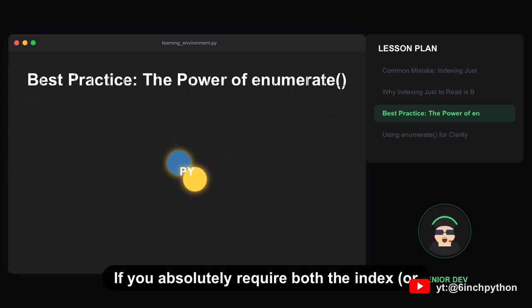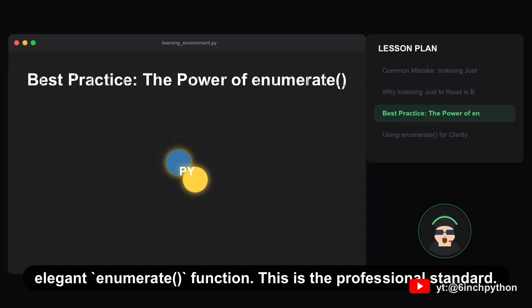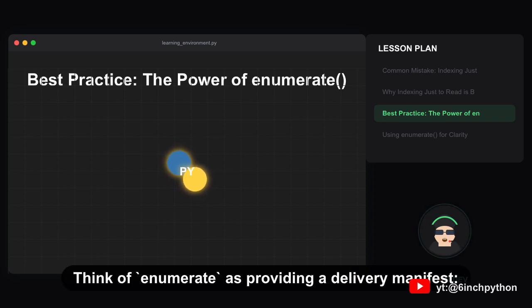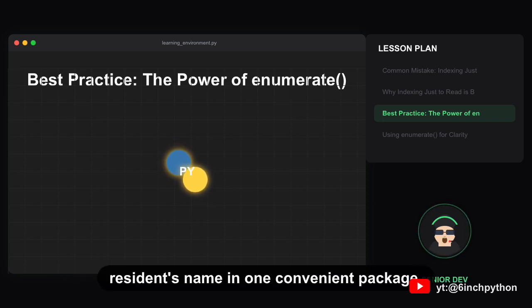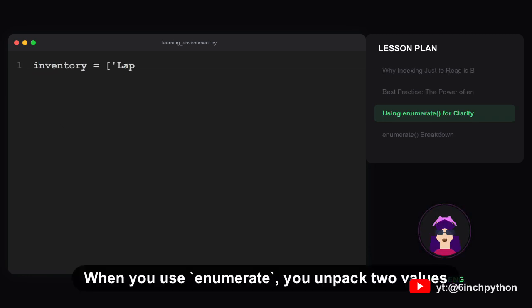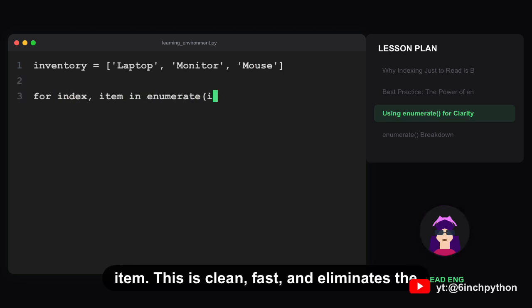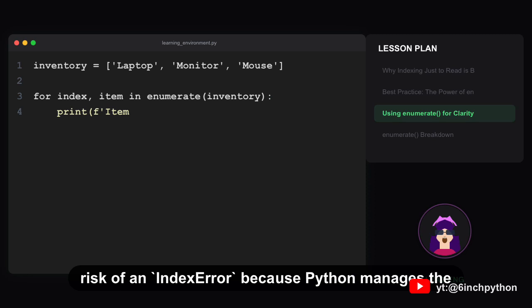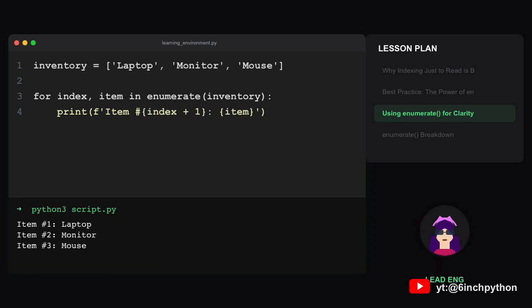If you absolutely require both the index or position and the value simultaneously, Python offers the elegant enumerate function. This is the professional standard. Think of enumerate as providing a delivery manifest. It gives you the house number and the resident's name in one convenient package. When you use enumerate, you unpack two values in the loop definition, the index and the item. This is clean, fast, and eliminates the risk of an index error because Python manages the boundary checks internally.